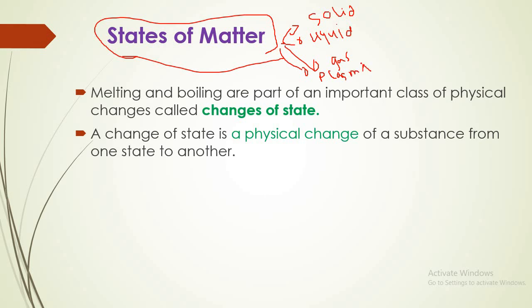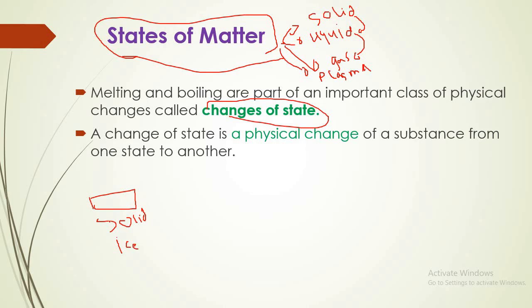When you change from solid to liquid and from liquid to gas, this process is called changes of state. So, for example, we have here a piece of ice, which is a solid state.